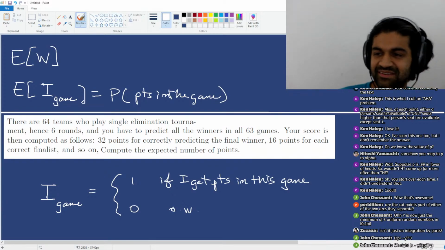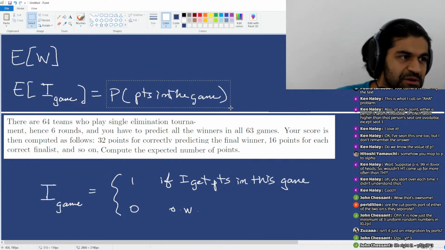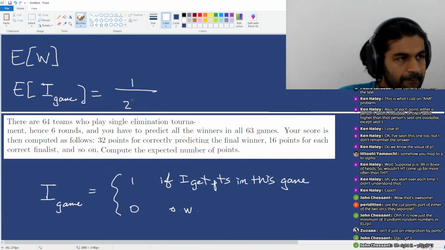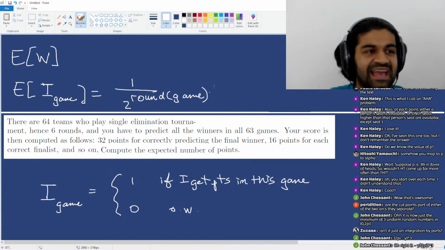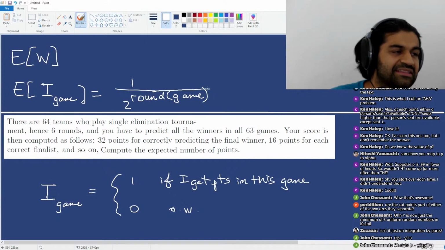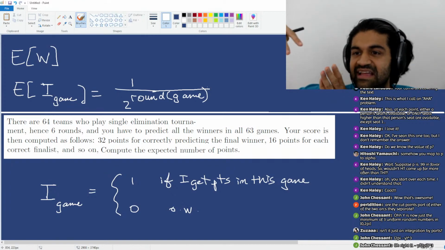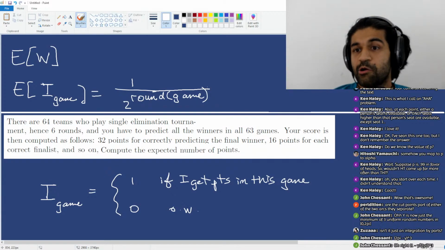Hopefully that makes sense to you guys. So the probability of getting points in a game should just be 1/2 to the round that the game is in. Hopefully this function round of game makes sense, right? So the probability that I get points in a game should be 1 over 2 to the round that the game is in, because in order to get points in a game, I must have predicted accurately the things that led up to that game. Agreed?